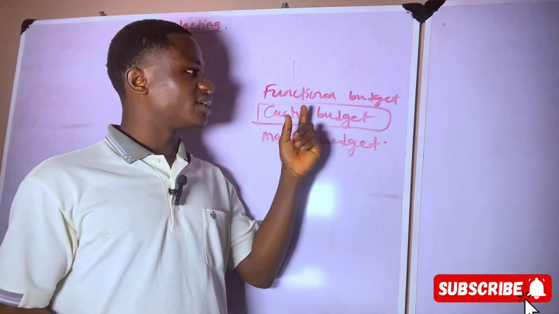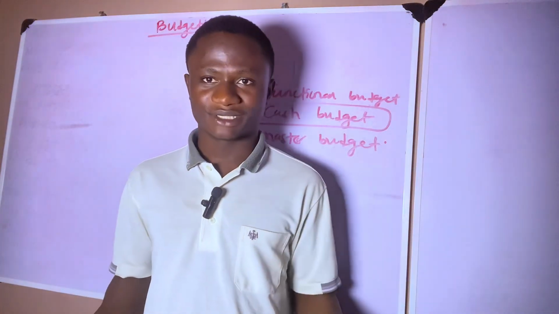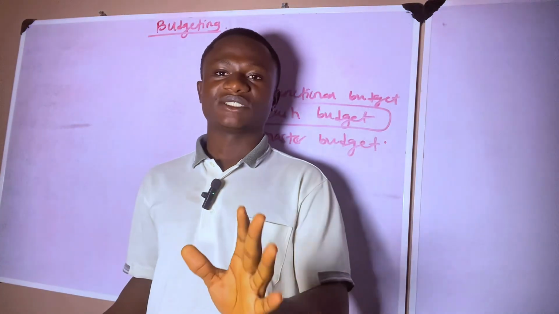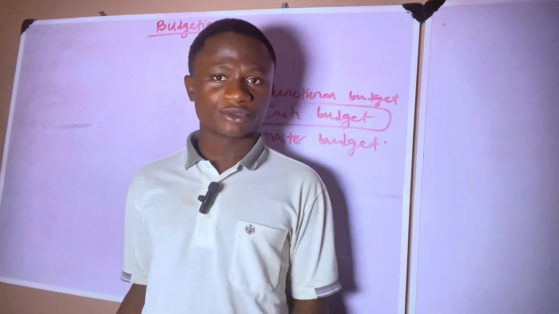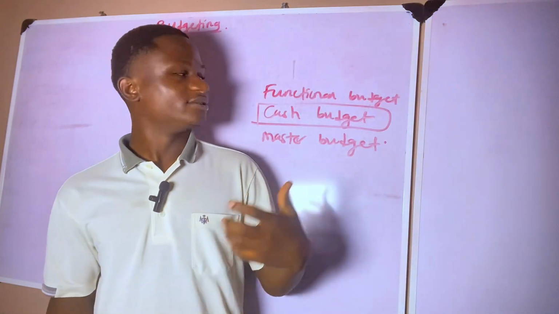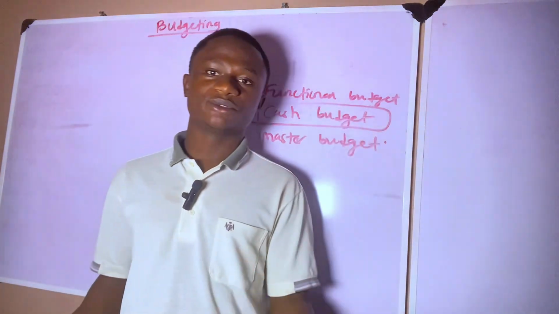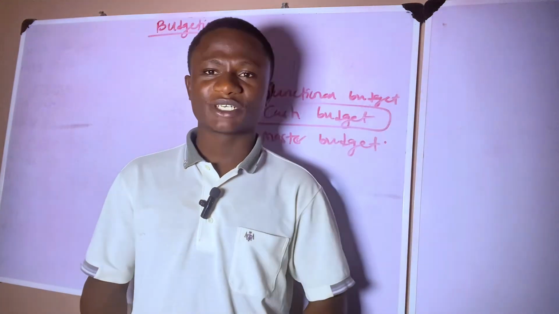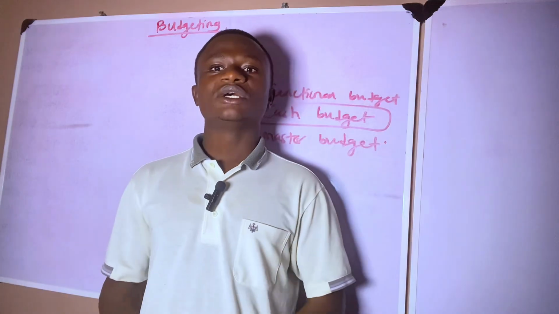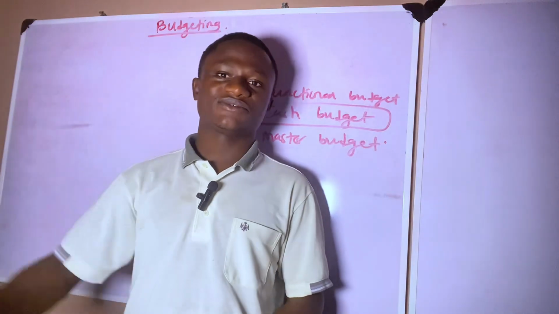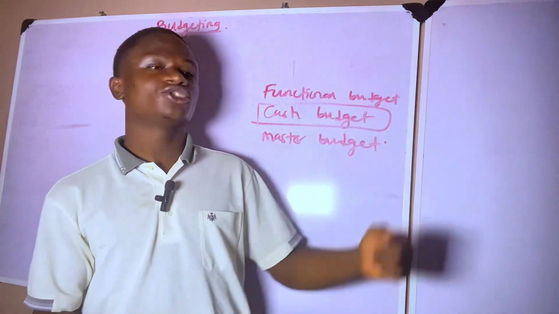When we talk about a functional budget, you need to know that in an organization there are different departments. There's the production department, the sales department, the marketing department, the HR department, and lots more. Anytime we make a budget for any of these departments, we call it a functional budget. When you make a budget for the production department, you want to know how many units will be produced for next year, how many units you have available, and how many units of closing stock you want to have for next year. That's a functional budget.